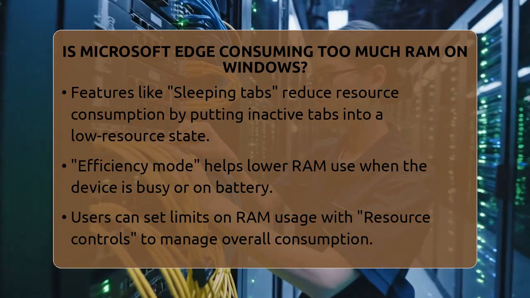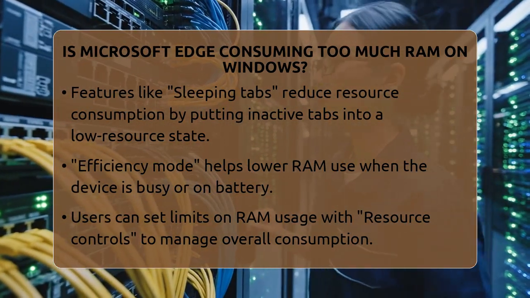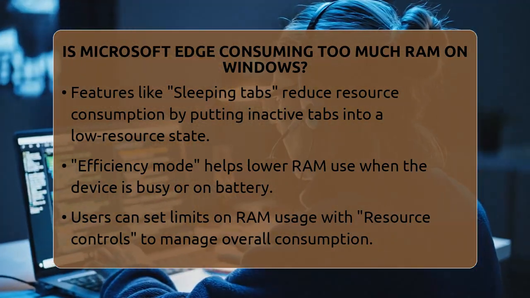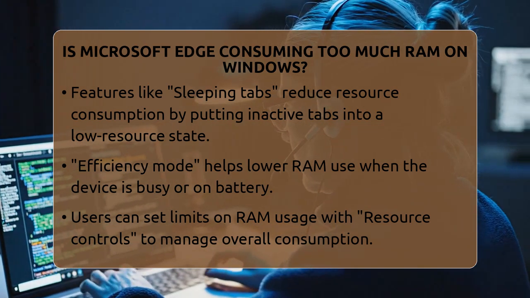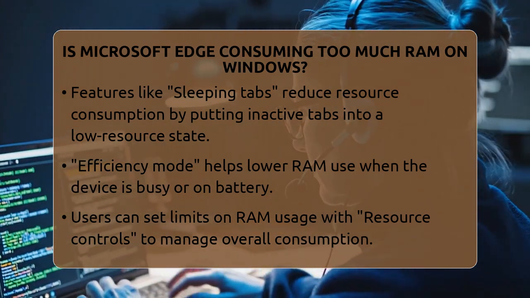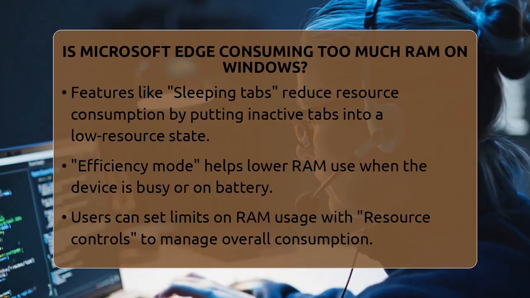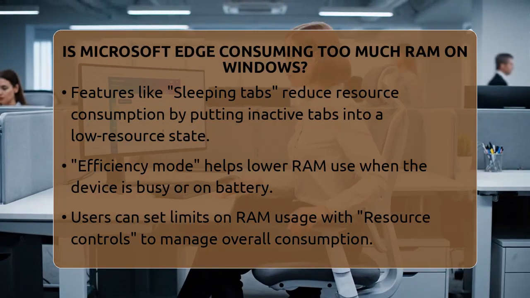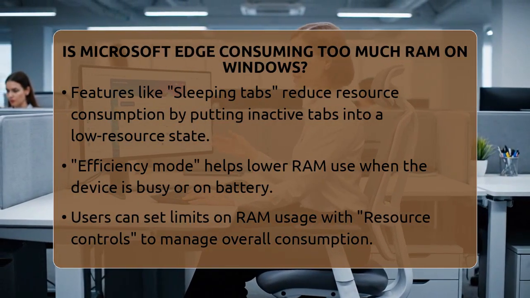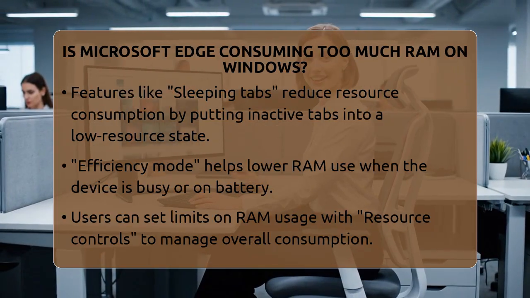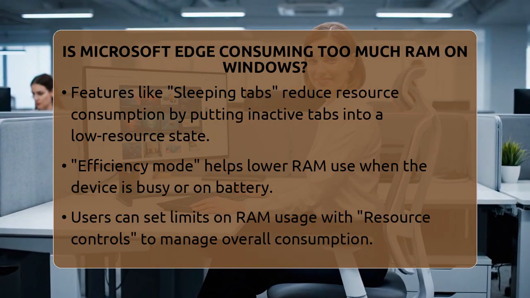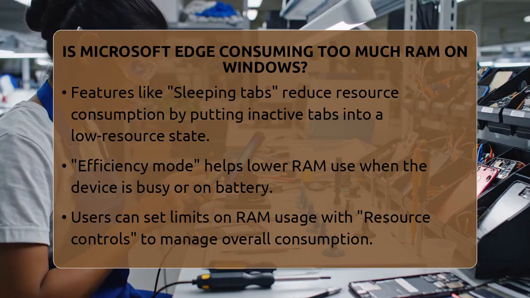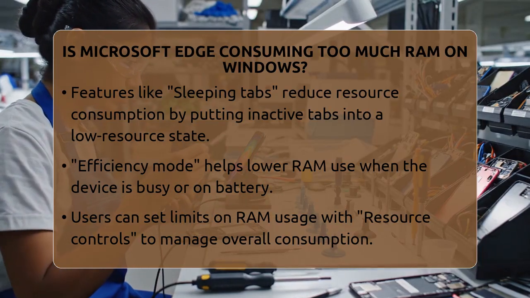Edge has features to help manage this. Sleeping tabs put inactive tabs into a low-resource state, freeing up RAM for active ones. Efficiency mode reduces resource use when your device is running low on battery or busy with other demanding apps. You can also set a limit on how much RAM Edge can use with resource controls. This helps if you want to keep other applications running smoothly.